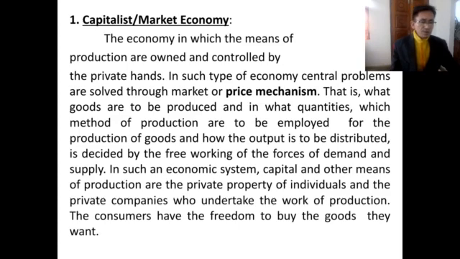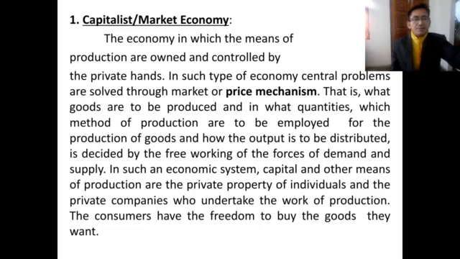In such an economic system, capital and other means of production are the private property of individuals and private companies who undertake the work of production. The consumers have the freedom to buy the goods they want. So this is the nature of the capitalist economy.